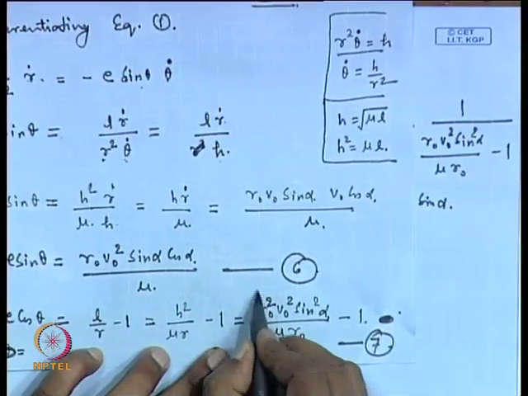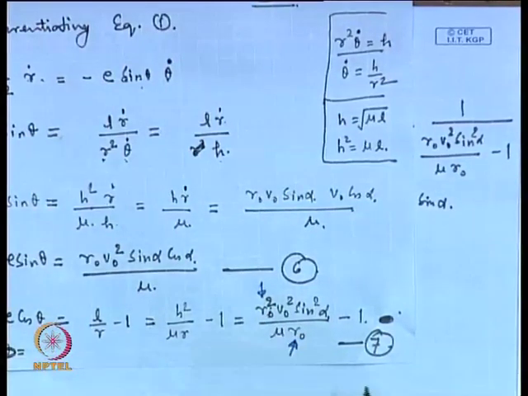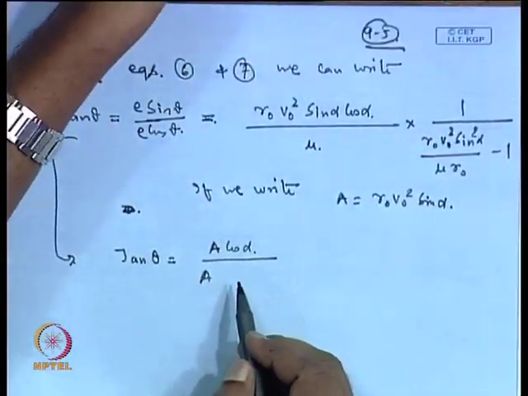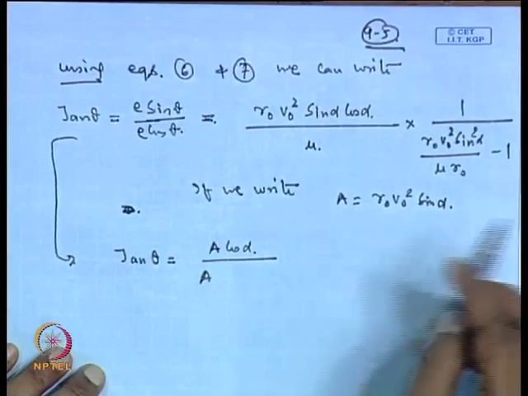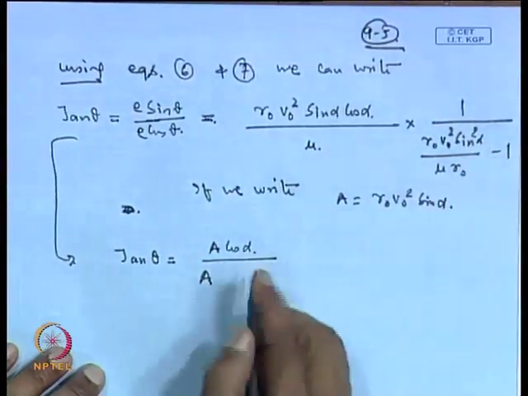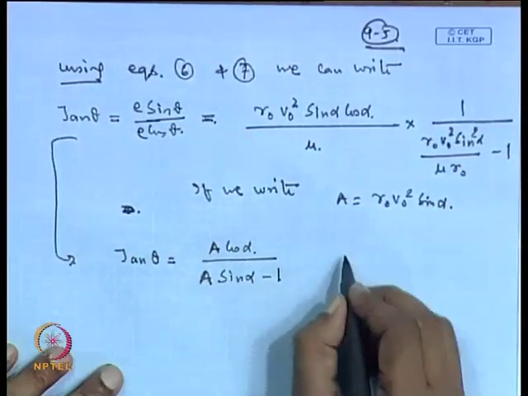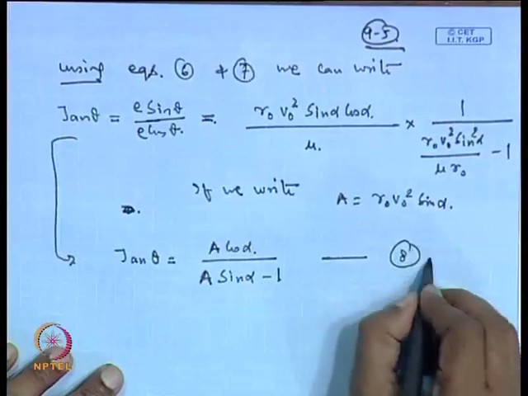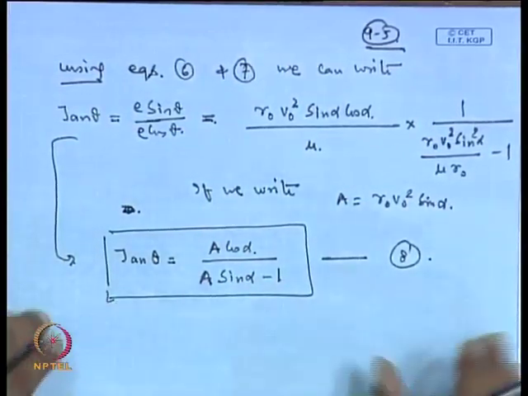Mu r 0 is here and this is r 0 square here in this place, so this must be supplemented. So here after cutting it you can write r 0 v 0 square sin square alpha. So this will become A times sin alpha minus 1, and this is our equation number 8. So this gives you tan theta.